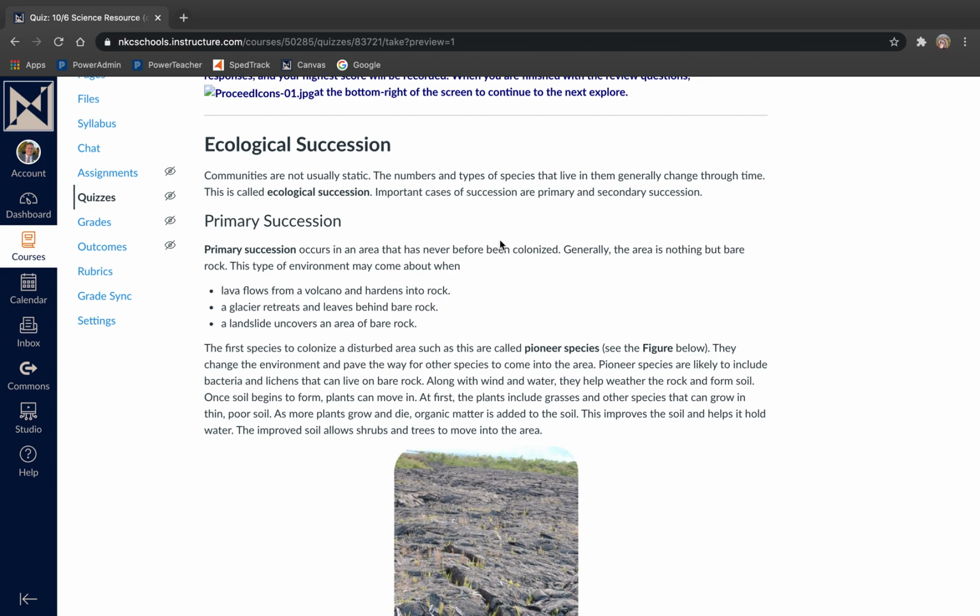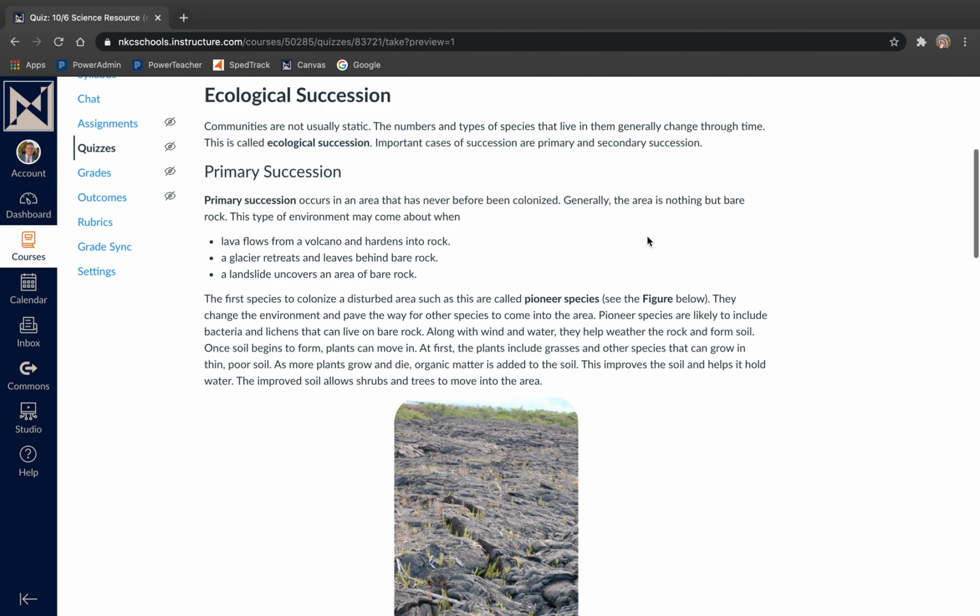Ecological succession. Communities are not usually static. The number and types of species that live in them generally change through time. This is called ecological succession. Important cases of succession are primary and secondary succession.